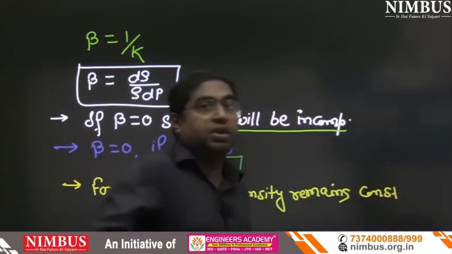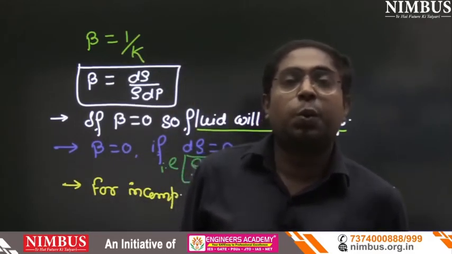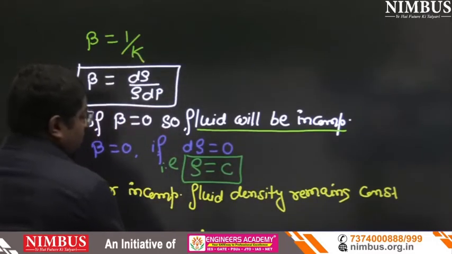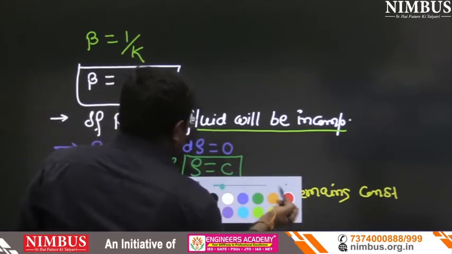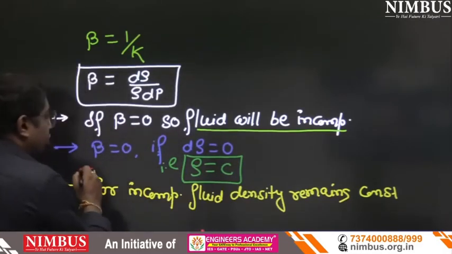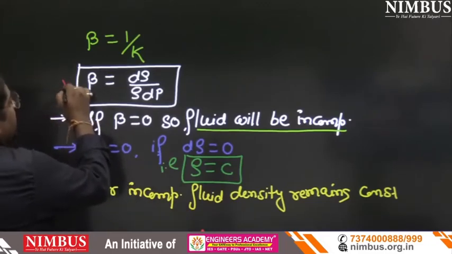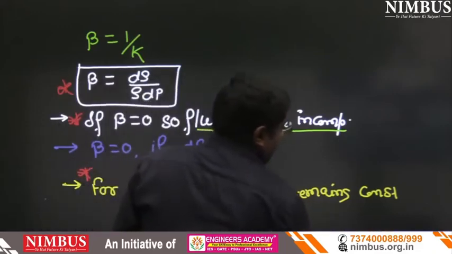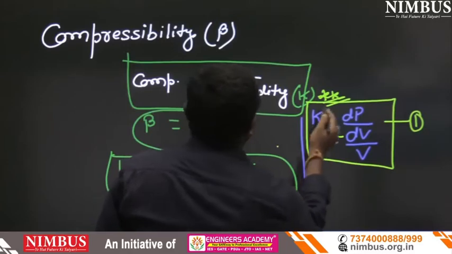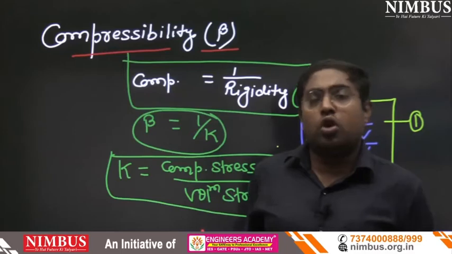Is that okay now? Now see the objective questions, first 1 mark, then 2 marks. The first 1 mark question is for incompressible fluid. The second one is this. The third one is this equation only. And after that, they can ask this equation only, or the definition of compressibility.